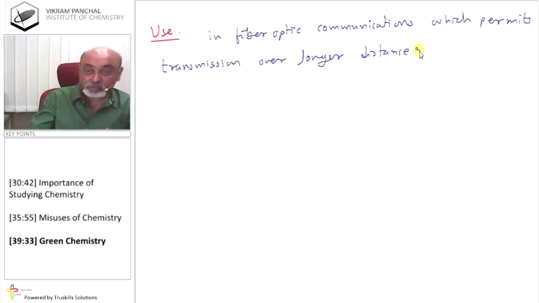That is very important. Copper wires can be used, but there are a lot of losses of waves and more resistance is there. So in optical fiber, this problem is not there.